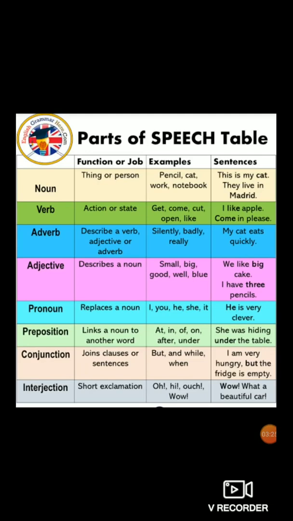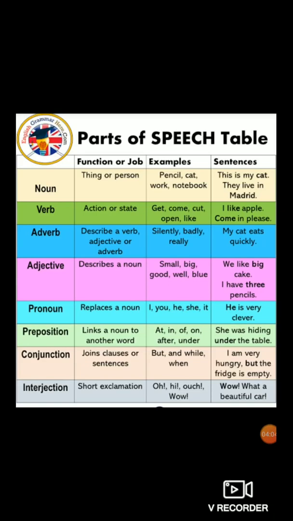Preposition. Now what is the function of preposition? Preposition links a noun to another word. For examples, at, in, of, on, after, under, below, above, to. These all are preposition. She was hiding under the table. Now what is preposition here? Preposition tells the relationship between noun and pronoun. So where she was hiding? Under the table. So under is a preposition because it links a noun to another word.